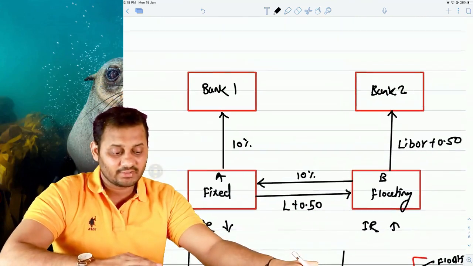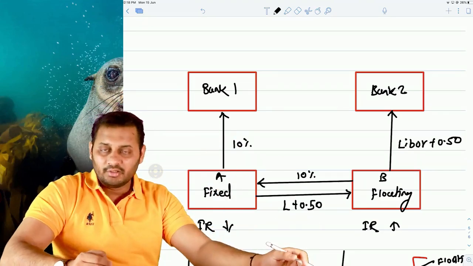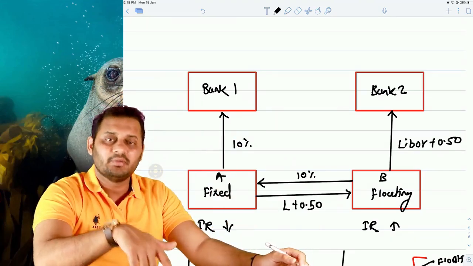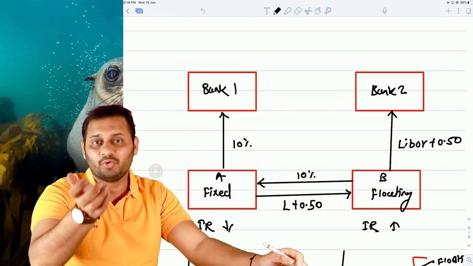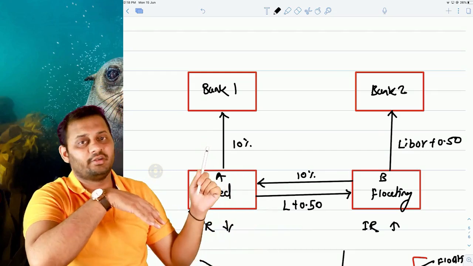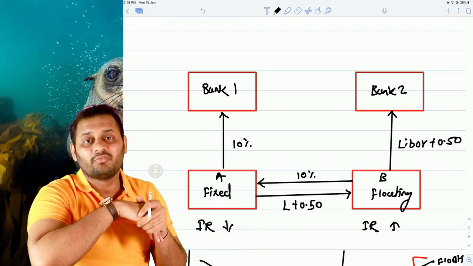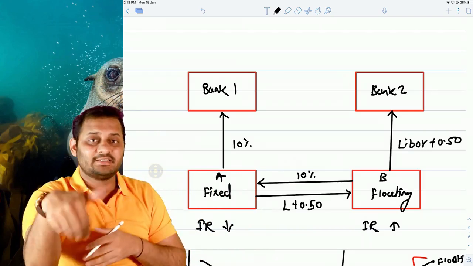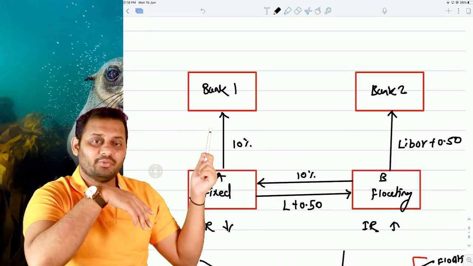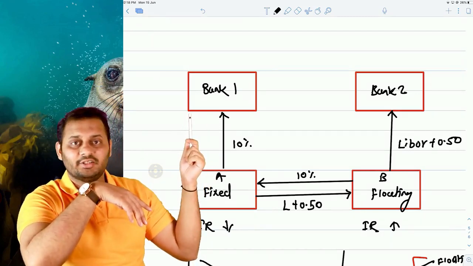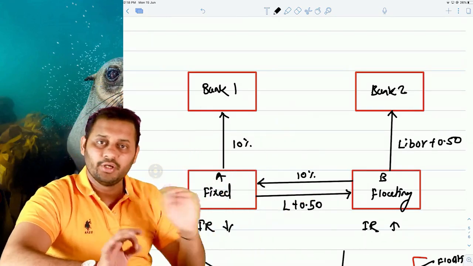Now you will ask, sir, why don't we negotiate with the bank and convert from fixed to floating? Mostly it can also happen with the bank, but there are some charges that you will have to pay, and it may not be beneficial for you to convert the existing loan. Some banks may not be interested to convert the existing loan from fixed to floating, because when it is the time for the bank to earn interest, they are not going to take such a decision that will result in a loss to them. So the original loan will keep going on as it is.